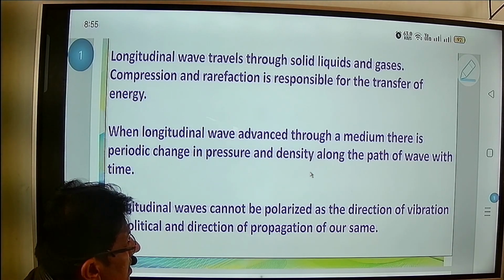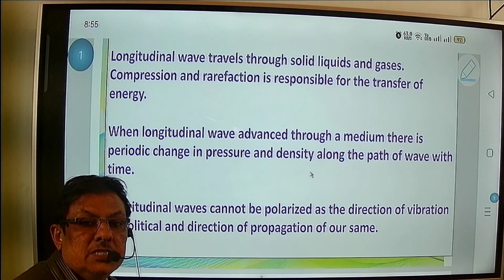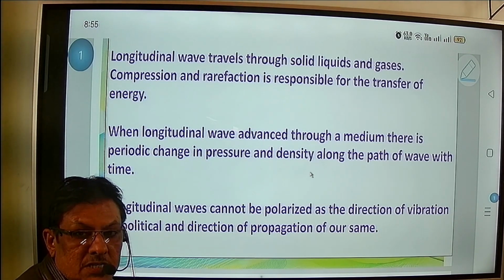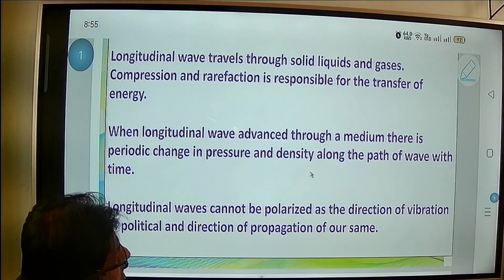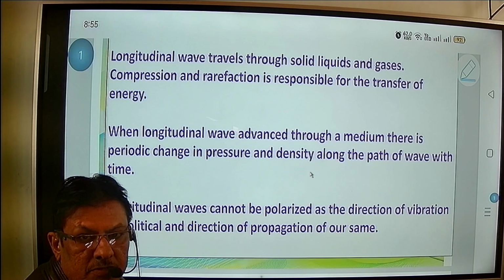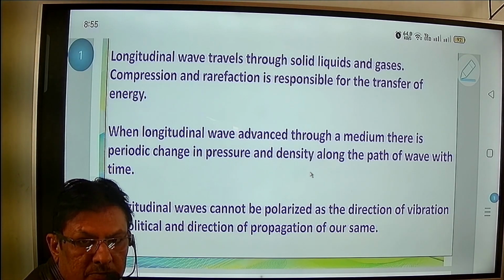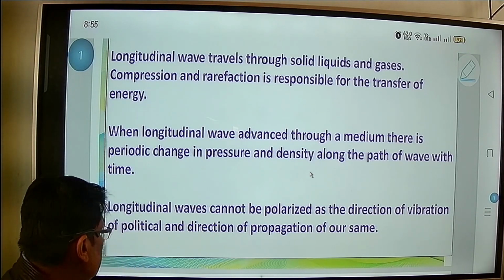In the previous condition we said that there will be no change in amplitude and period. Now I am saying there will be a change in pressure and density along the path of the wave with time. Means time is also one of the main factors. Depending upon the time, these changes will take place.